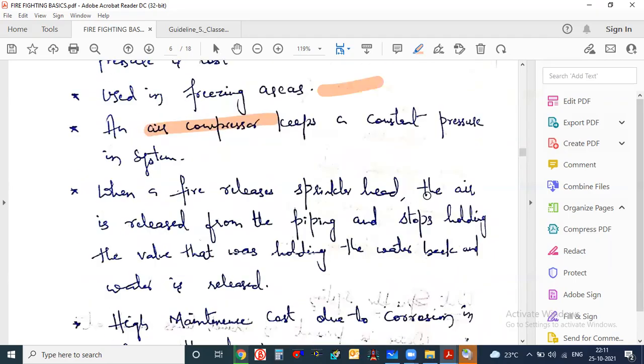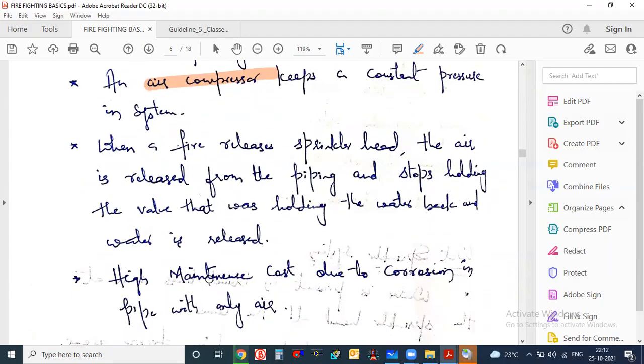When a fire releases the sprinkler head, the air is released from the piping and stops holding back the valve that was holding the water back, and water is released. High maintenance cost due to corrosion in pipe with only air. As I told you, if you are keeping an air compressor, the maintenance cost will be high, because each and every time you have to check whether the pipe is corroded or not. That is the main thing we have to check in the dry system.